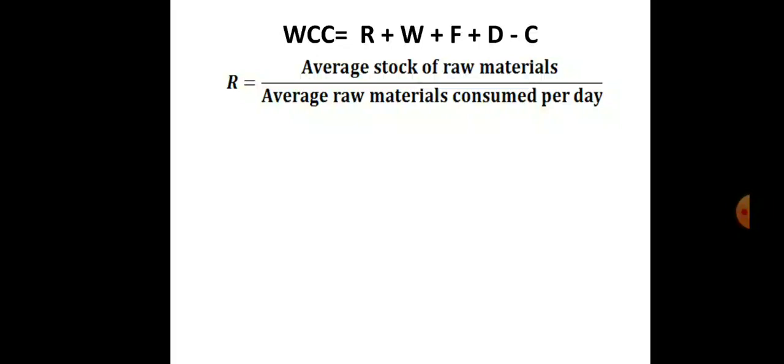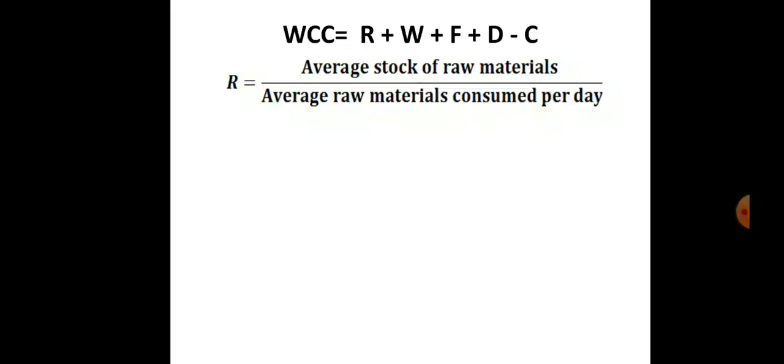If they directly give the average stock of raw material, you take that. If they give opening stock and closing stock, first we have to calculate the average stock of raw material, then we can calculate the value of R. Next we have divided by average raw material consumed per day. How much raw material have we consumed per day? Every day we will not make a note of that, so we take one year.